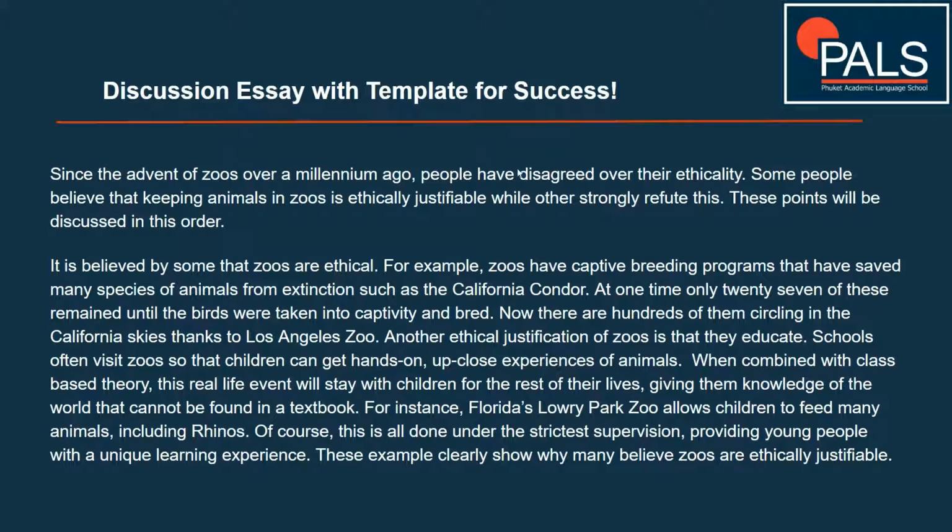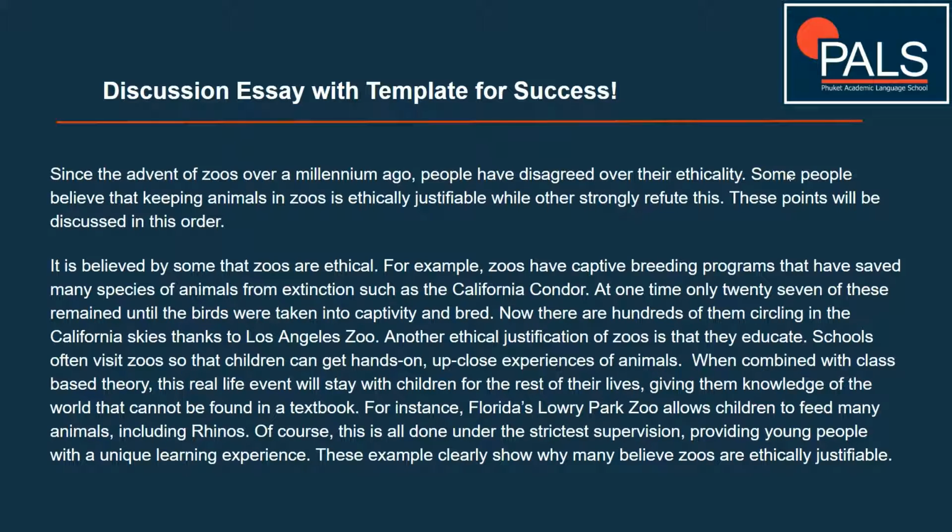Many people have disagreed since zoos began over a millennium ago, over 1,000 years ago. People have disagreed over their ethicality, whether they're ethical or not. Then we state both points of view here. Some people believe that keeping animals in zoos is ethically justifiable, while others strongly refute this.